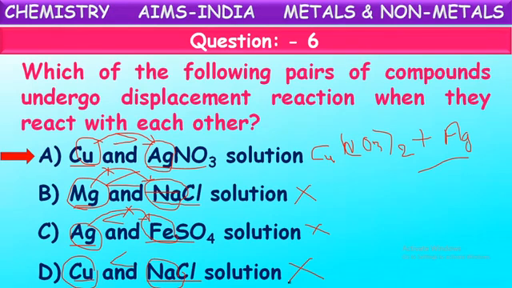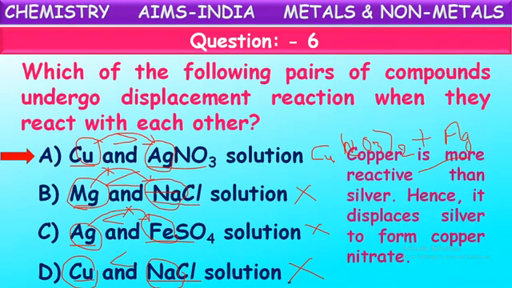In this case only a displacement reaction occurs. In the remaining cases, it will not occur because the metal taken is less reactive than the metal present in the compound in the solution. Copper is more reactive than silver, hence it displaces silver from its solution and forms copper nitrate solution. Okay, next.